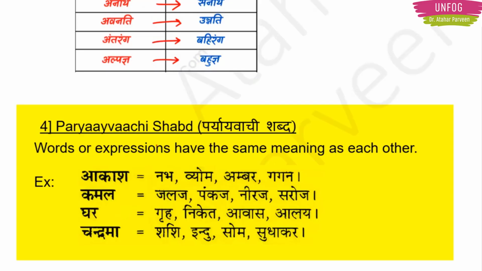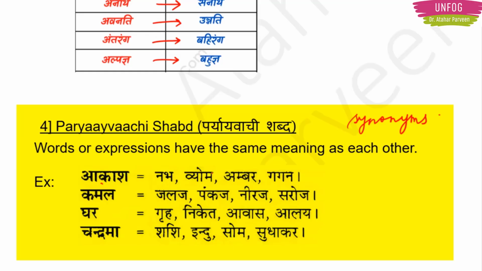Then the fourth topic we had in our portion was Paryayvachi Shabd. Paryayvachi Shabd means synonyms, as we call them in English. So what do we mean by synonyms? There will be one word, and that one word will have some other different words which have the same meaning. For example, I have given here Akash. Now Akash, we all know, is sky. This Akash will have different words, but all these words have the same meaning only.